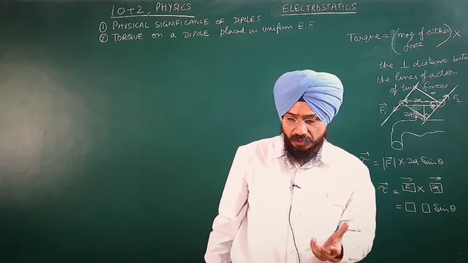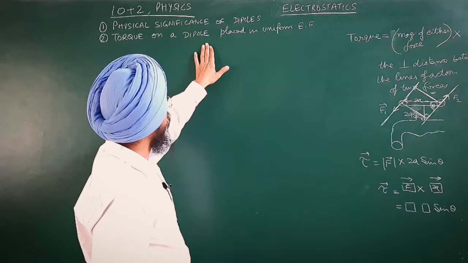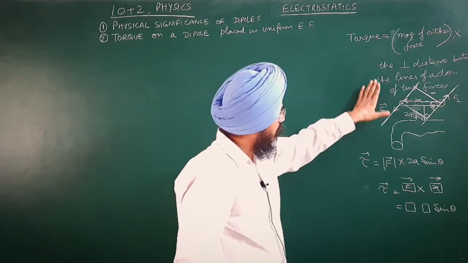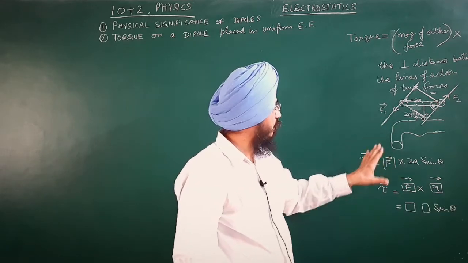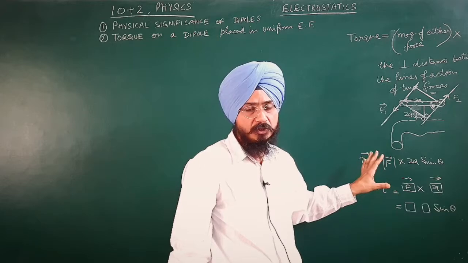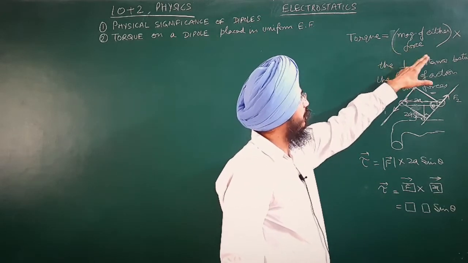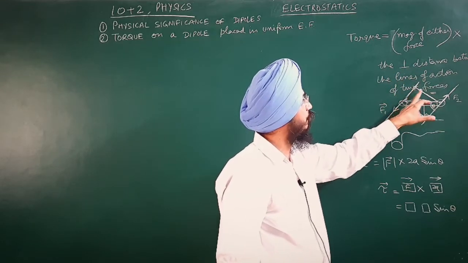Now coming to our article under consideration, the torque on a dipole placed in a uniform electric field. This was all I have done to make you understand the concept of torque and how to calculate torque. Just keep in mind the magnitude of either force into the perpendicular distance between the lines of action of the two forces.